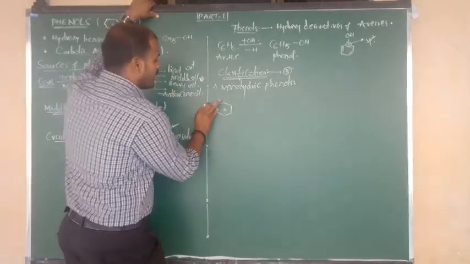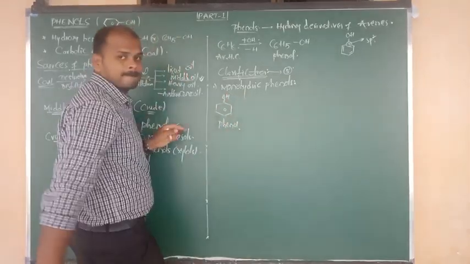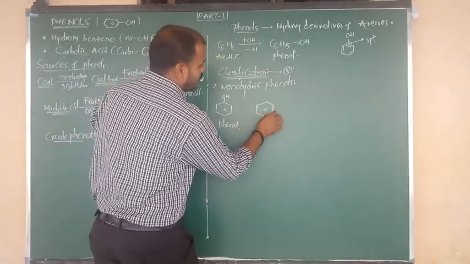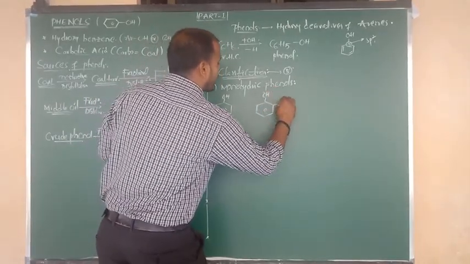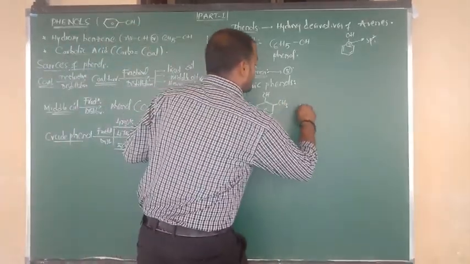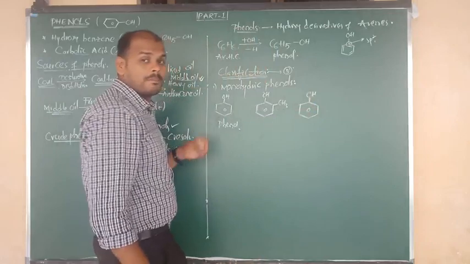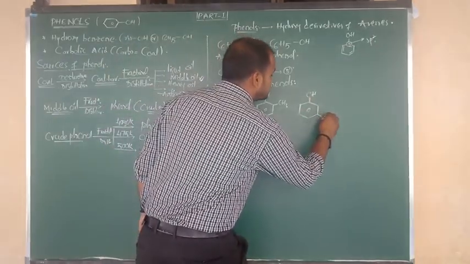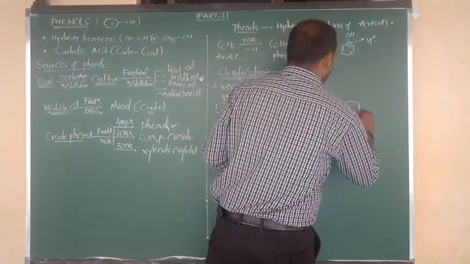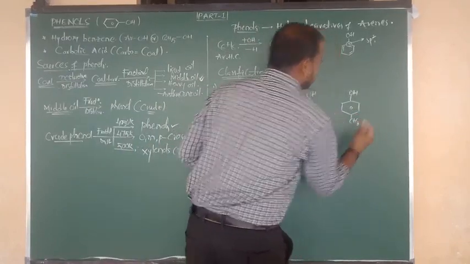Benzene bonded to what? OH. What is the compound name? Phenol. Next, again I am going to draw benzene connected to OH, but at the ortho place the group is CH3. I am going to show you one more structure. Again benzene bonded to OH, but now with one carbon gap, CH3. One more structure: benzene ring connected to OH, phenol, but at the opposite place connected to CH3.